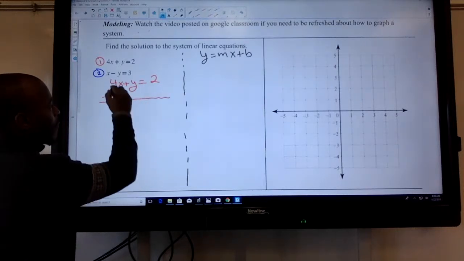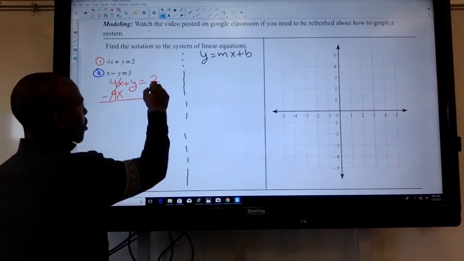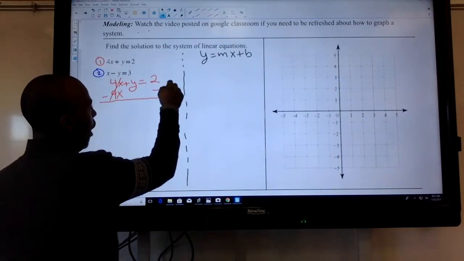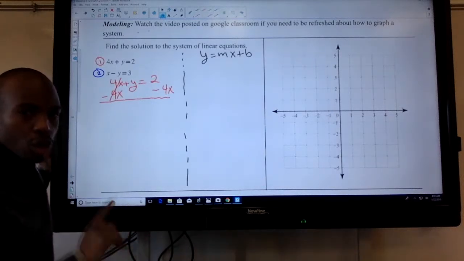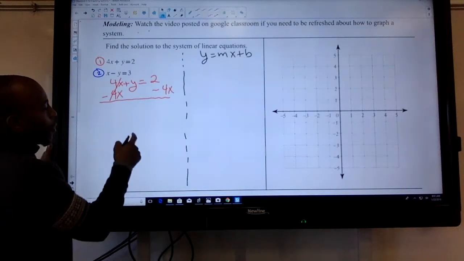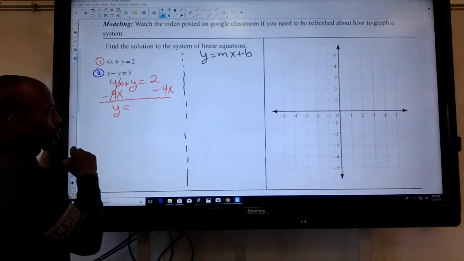Now, once again, in order for me to keep it balanced, I need to do the same thing to the other side. So I'm going to subtract 4x over here. Now, I did cancel this out because 4x minus 4x gives me 0, so those cancel out. What I'm left with on the left side of the equal sign is just y. So y is equal to, right?